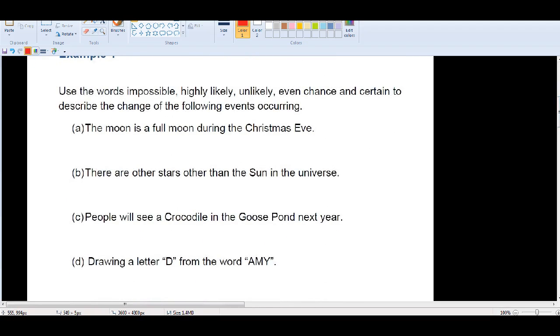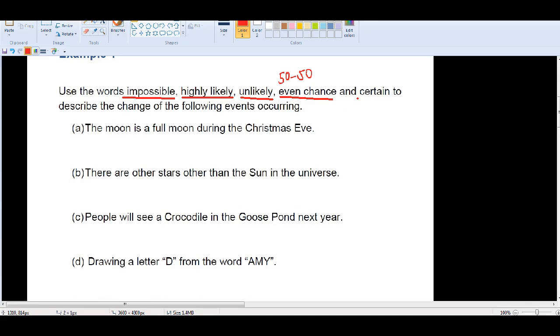There is some daily life language we use to describe the likelihood of certain events. For example, you might say something is impossible, highly likely, unlikely, or even chance. There are other ways to say even chance, like 50-50.